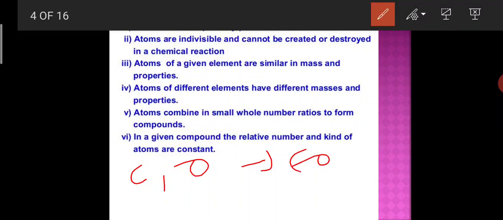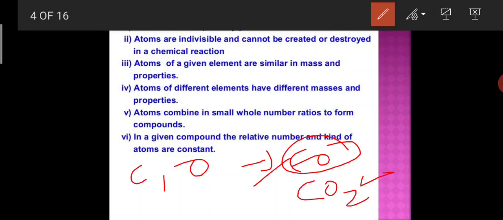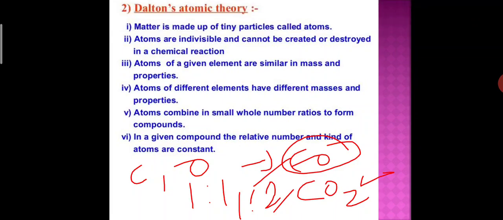मोनोऑक्साइड एंड कार्बन डाइऑक्साइड. एंड जो कार्बन मोनोऑक्साइड है, it has one atom of carbon combined with one atom of oxygen, while in carbon dioxide one atom of carbon combined with two atoms of oxygen. So thus the ratio of the carbon monoxide, what is the ratio? 1:1. And while in carbon dioxide, what is the ratio? 1:2. So atoms of the same elements can combine in more than one ratio to produce more than one compound.